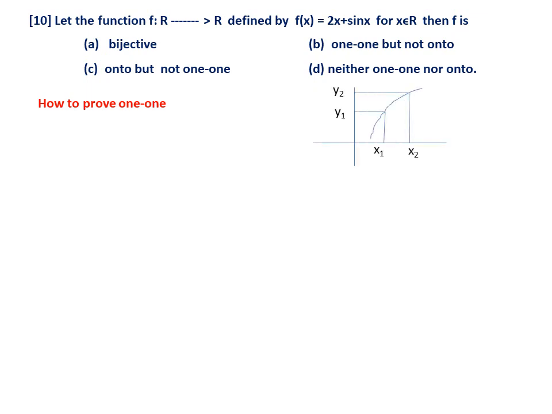So what you have to do is, this is another concept, especially remember, to decide 1 1 and onto, there is no one single method. There are different techniques we have to use. You take any function y equal to f of x. If it is strictly increasing, I have shown the graph, it is 1 1. For example, x1 is going to y1, x2 cannot go to the same thing because it is increasing, x2 goes to y2. So this is 1 1. Therefore, I am using this concept. A strictly increasing function is 1 1. It is very evident from the graph. Different elements are going to different images.